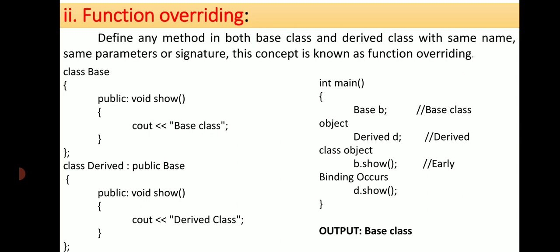When you create an object B of the base class, as well as an object D of the derived class, when you call b dot show, because you are using the object of the base class, it will call the method of the base class. It will not call the method of the child class. When you use the object of the derived class, D dot show, at that time it will call the derived class method, and it will print the message as derived class.